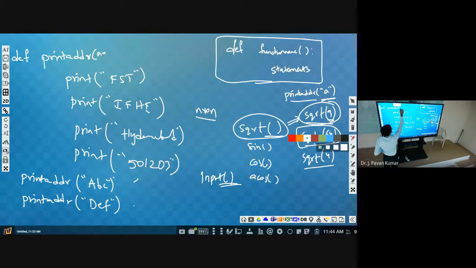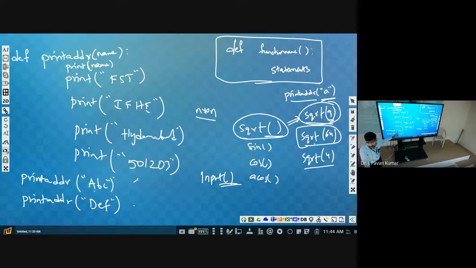Let us say name, now we will be defining. Whatever the name we have received from here to there, that we wanted to print. So print name. Shall we need to use double quotes? No, because that is the variable name. Name is the variable, so we provide the variable name here. So from here ABC will be passed. So what do we call this ABC?